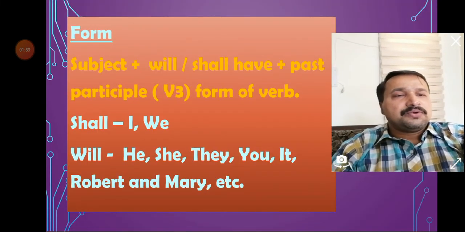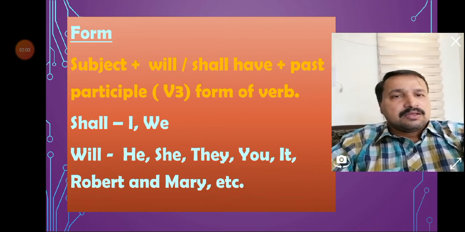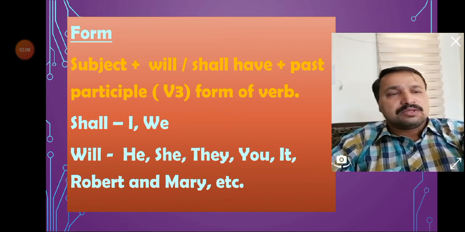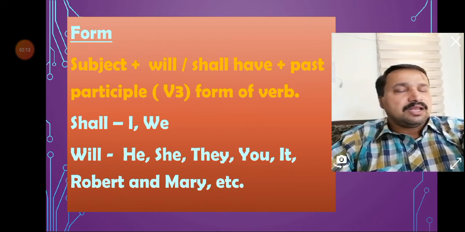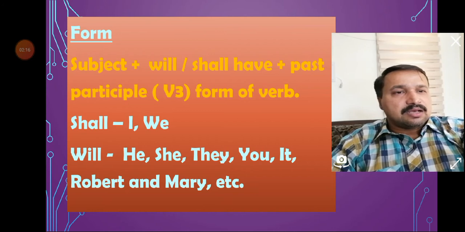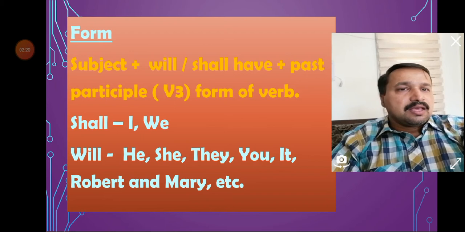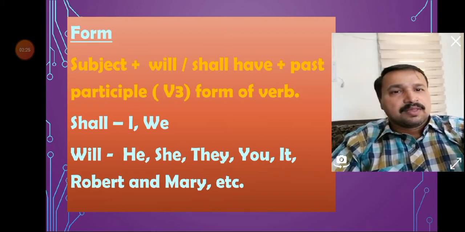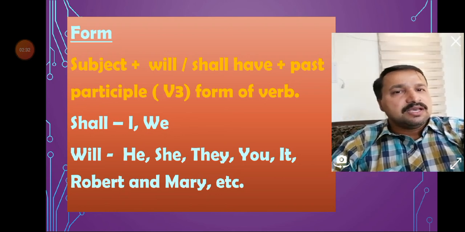Next one, the form of the sentence or the structure. We can see subject is added with will or shall plus have is added with both the cases, whether the auxiliary verb is shall or will, or whether the subject is singular or plural, we use have along with that. And past participle or the third form of the verb is also added. And shall is used with subject I and we. Will is used with the rest of the subjects.